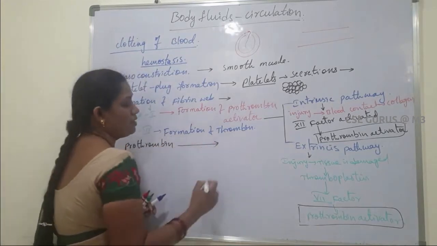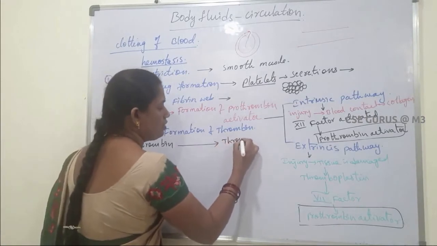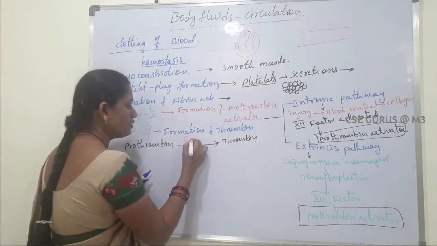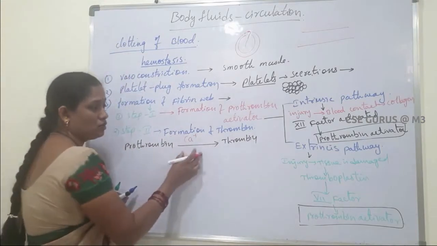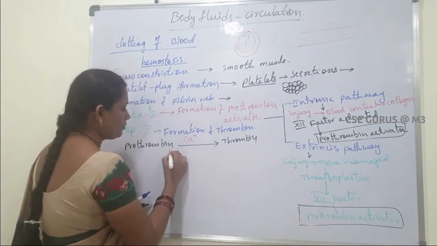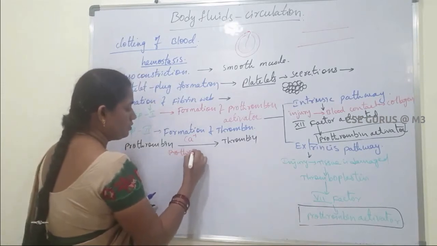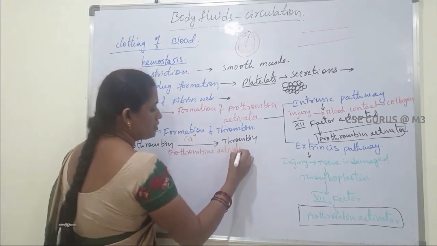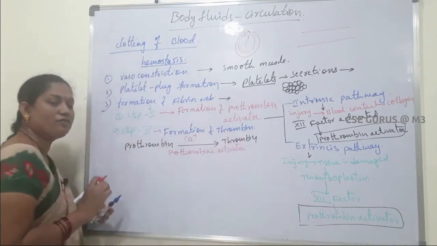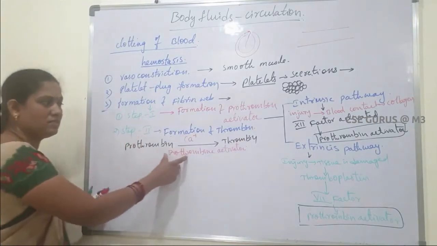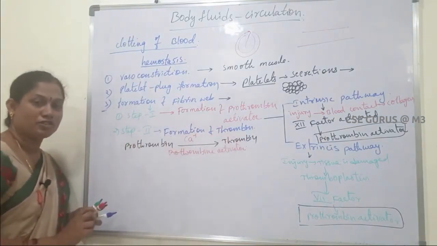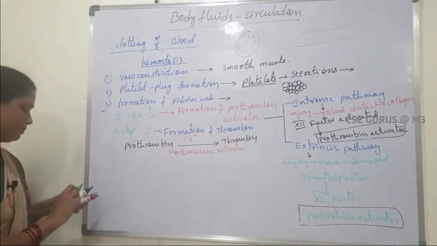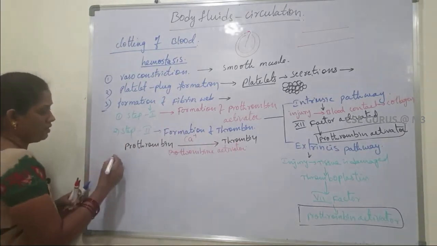So prothrombin is converted into thrombin in the presence of calcium ions and the prothrombin activator. The prothrombin activator is essential for formation of thrombin. So prothrombin is converted into thrombin. Okay, this is the second step.